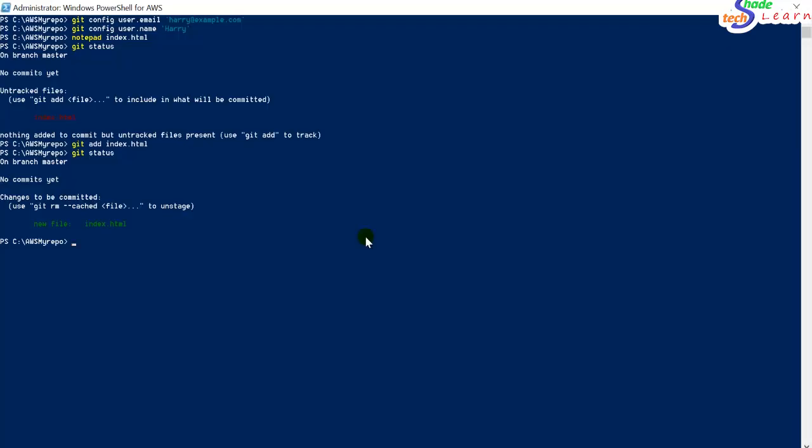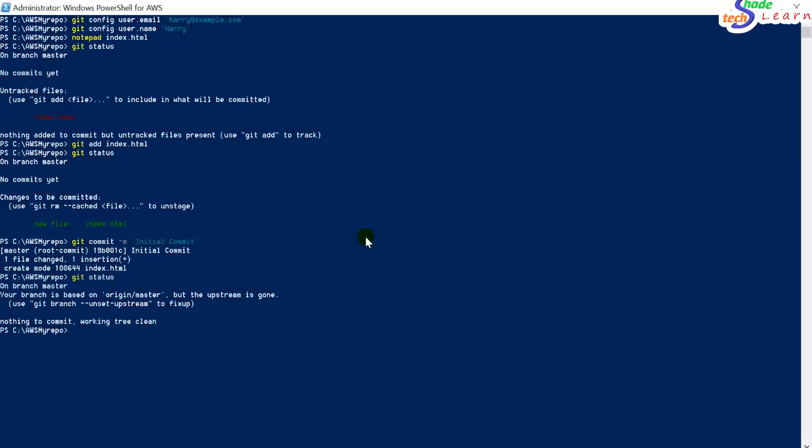So now I will give the command git commit -m, with a message like initial commit. So this code is committed. Let's check the git status again. It's telling nothing to commit, working tree clean. That means whatever code was there is committed already.